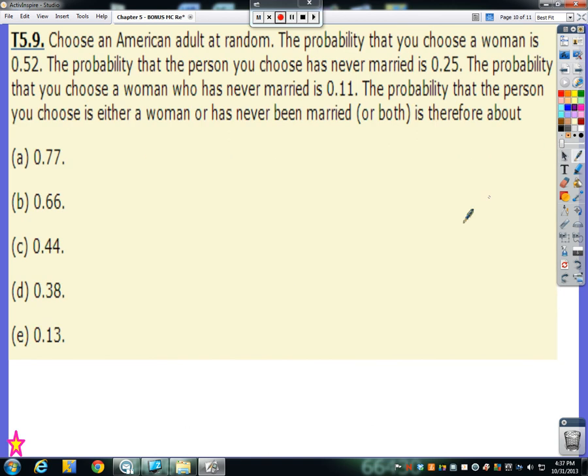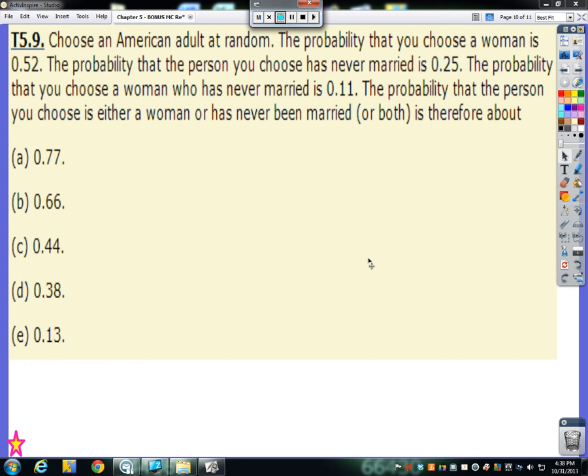All right, back to more of the mathy ones. Number 9, choose an American adult at random. The probability that you choose a woman is 52%. The probability that the person you choose is never married is 25%. The probability that we choose a woman who is never married is 11%. The probability that the person you choose is either a woman or has never been married or both is therefore about, we got a lot of information here. We need a way to organize it.